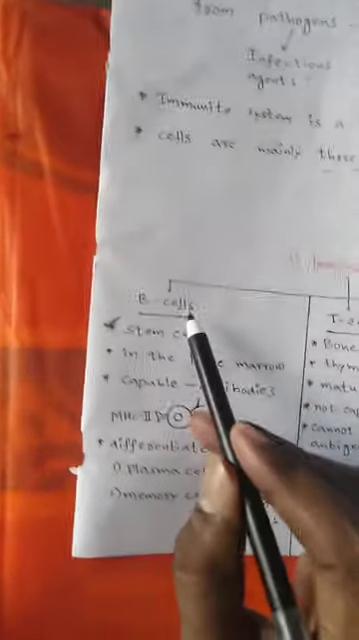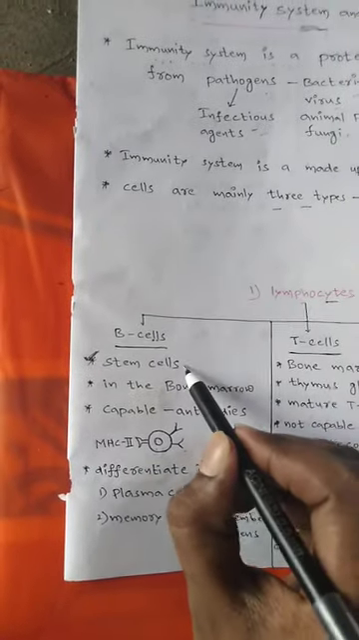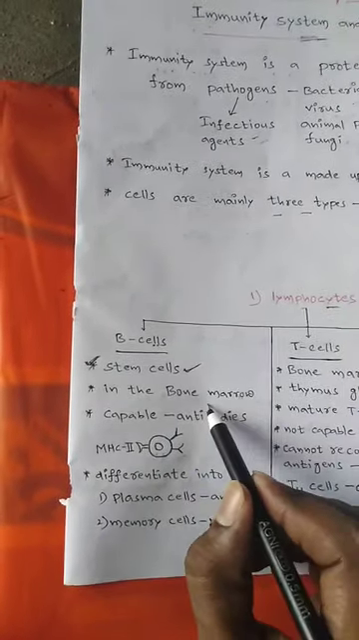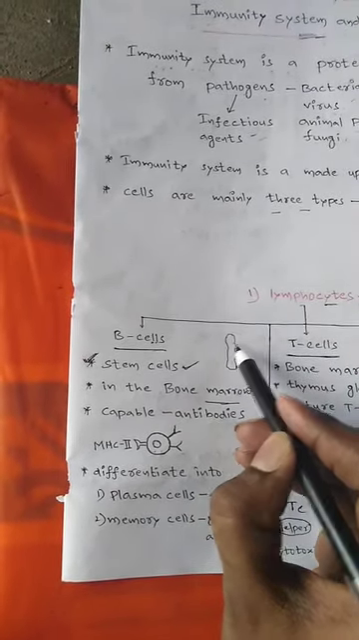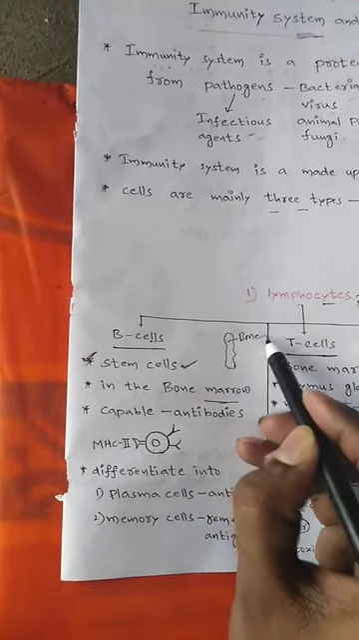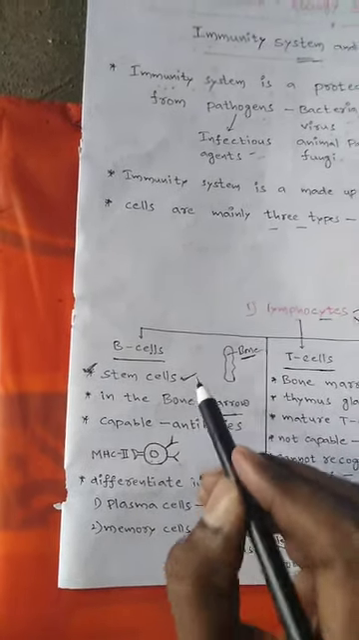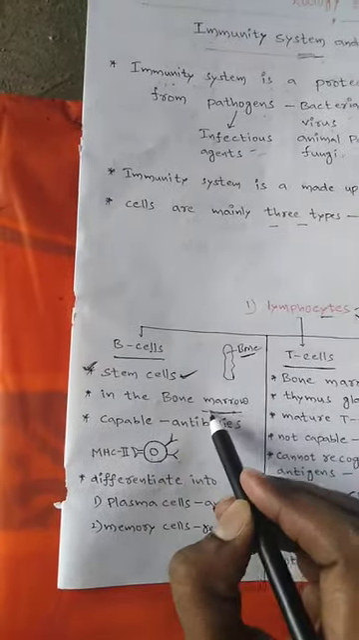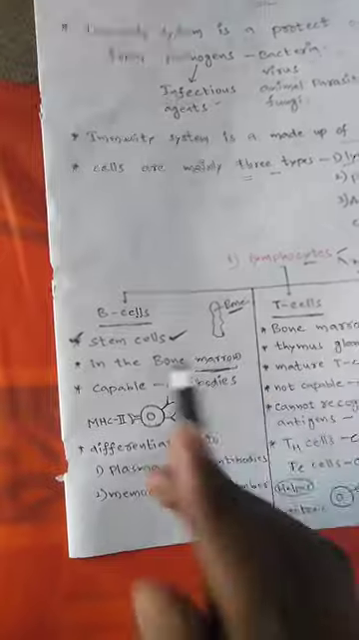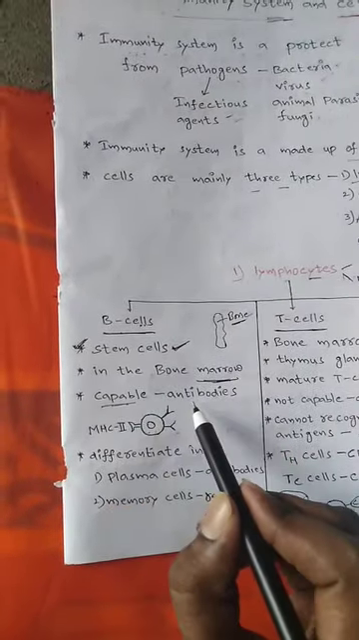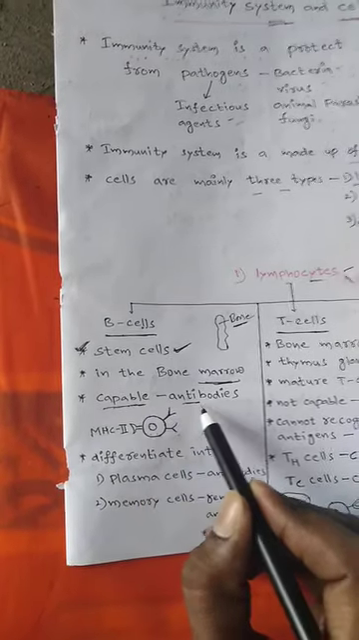First one, B cells. B cells are produced from the stem cells in the bone marrow. Bone marrow is the spongy tissue of the bone. The cells produced from the stem cells in the bone marrow are called B cells. B cells are capable of producing antibodies.